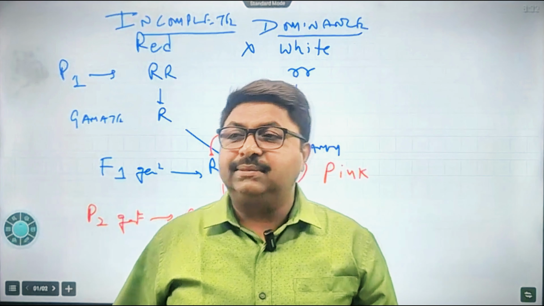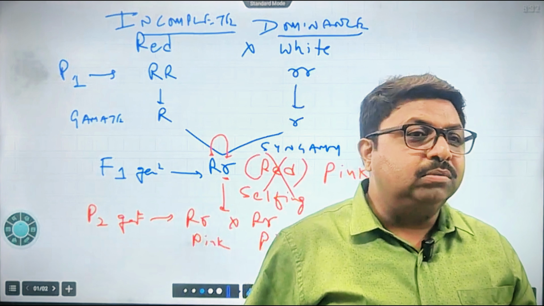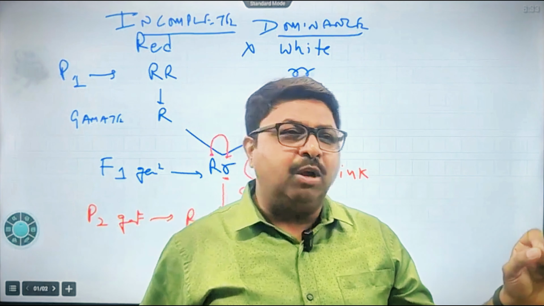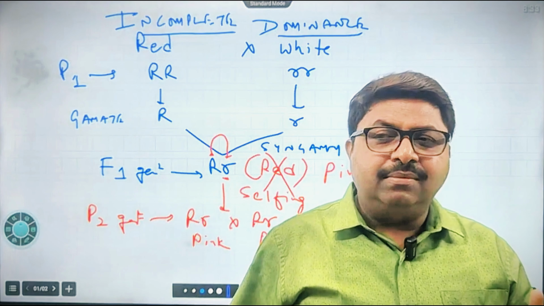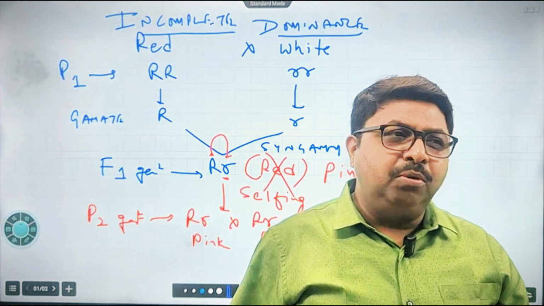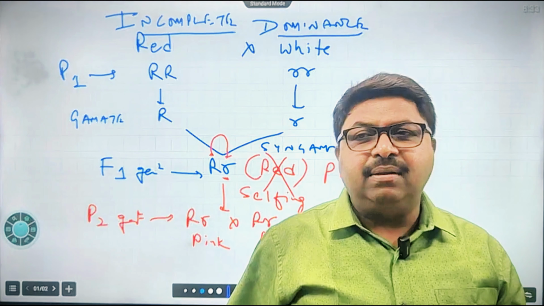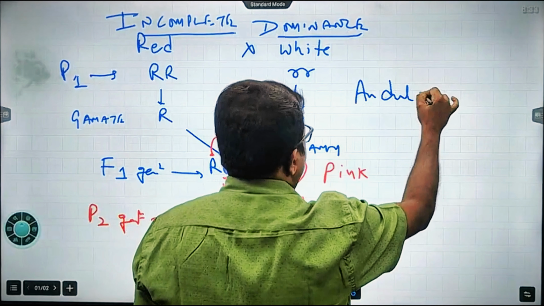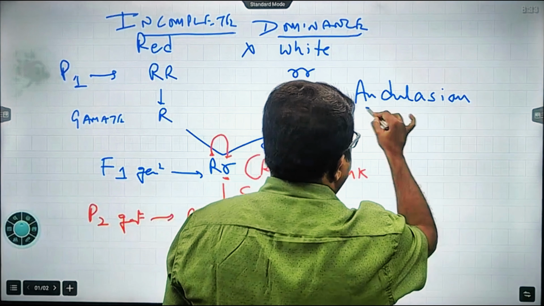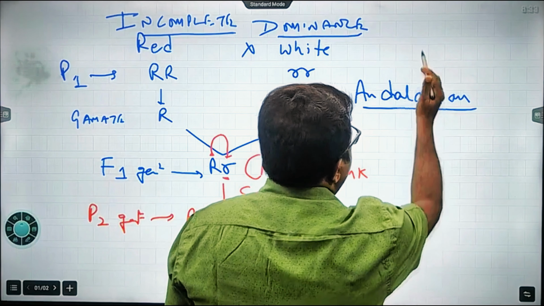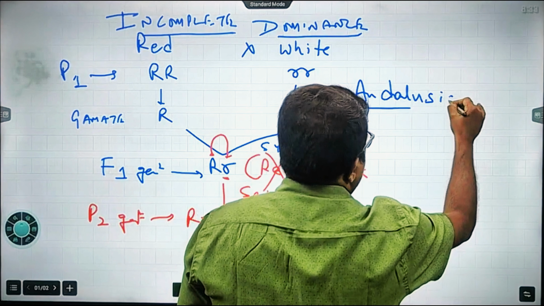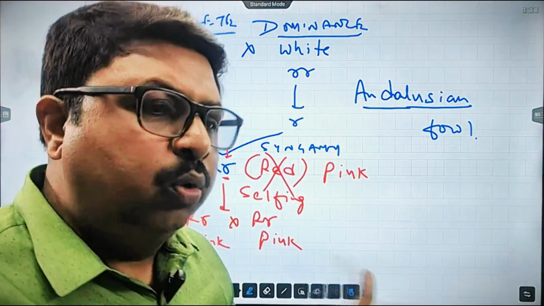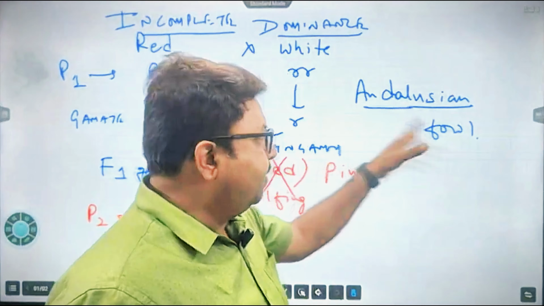According to Mendel, it would have been black, but it came out blue, not even gray. So blue, capital B small b, crossed with capital B small b, in the F2 generation we found 1 black, 2 blue, and 1 white. So the Andalusian fowl is an example of an animal which shows incomplete dominance. Black is to blue is to white, 1:2:1. So we have done it.